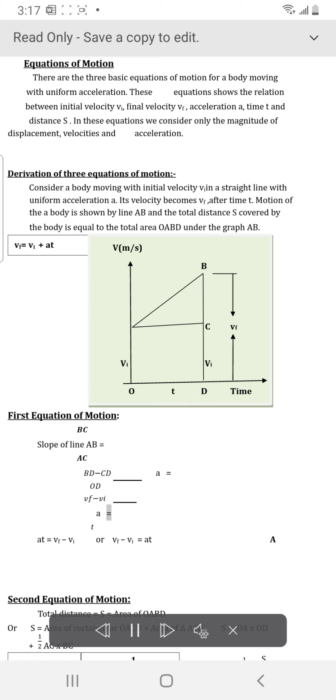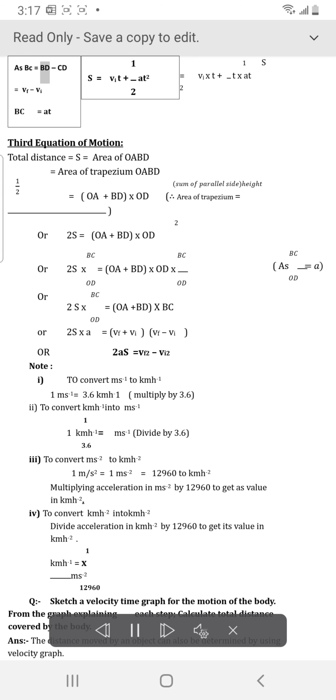A equals at equals vf minus vi, or vf minus vi equals at. Second equation of motion. Total distance S equals area of OBD, or S equals area of rectangle OCD plus area of triangle ACB, equals OA times OD plus half of AC times BC. As BC equals BD minus CD, equals vf minus vi, BC equals at. S equals vit plus half at². S equals vi times t plus half times t times at.